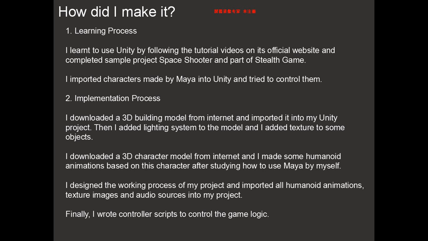First, I downloaded a 3-dimensional building model from the internet, and imported it into my Unity project. Then I added a lighting system and texture to the model. Then I downloaded a 3-dimensional character model from the internet, and I made some humanoid animations based on this character after studying how to use Maya by myself. I designed the working process of my project and imported all humanoid animations, texture images, and audio sources into my project. Finally, I wrote controller scripts to control the game logic.